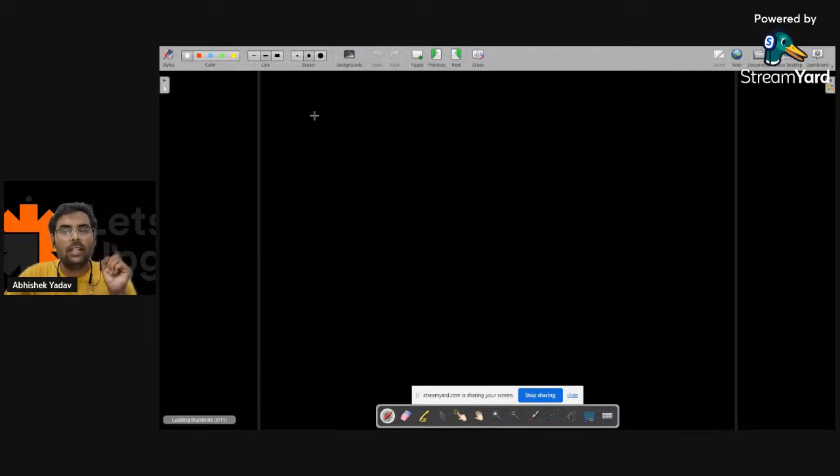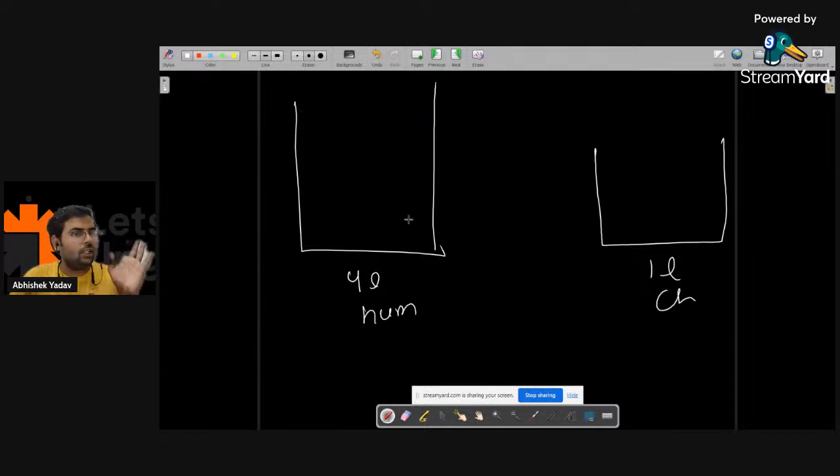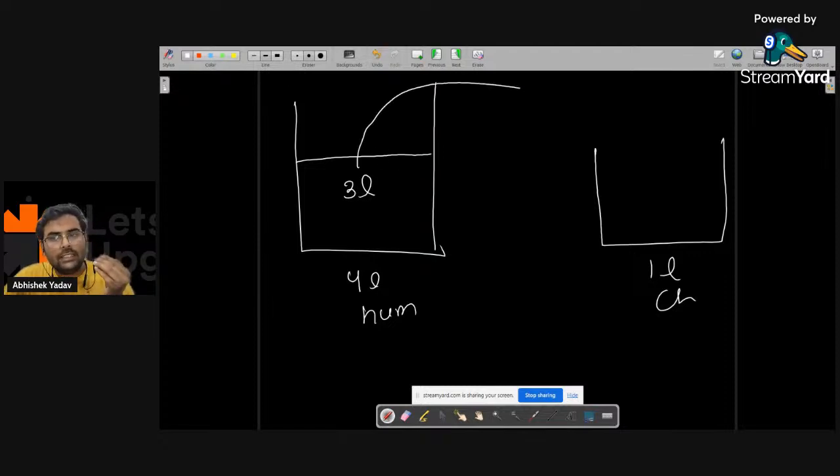But the main problem will arise again. I have a 4-liter container and a 1-liter container here, that is my num and my ch. When I have 1 liter of water, there is no issue, the data will get stored. But the moment I have 3 liters of water, what will happen, guys? The moment I transfer this 3 liters of water to this container, only 1 liter of water will get filled. The remaining 2 liters of water will get overflowed.